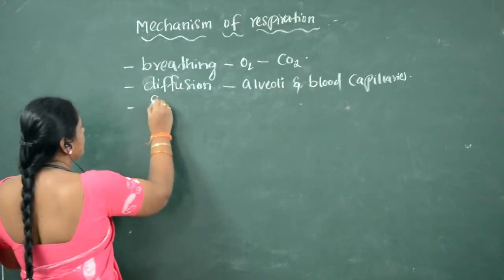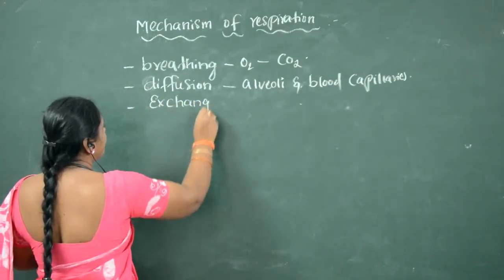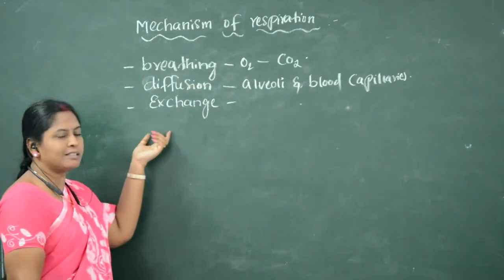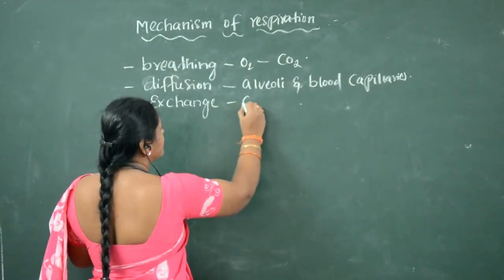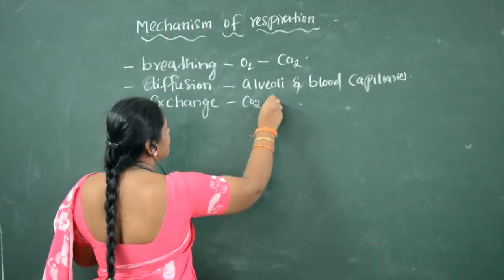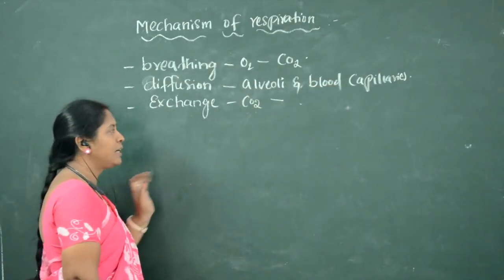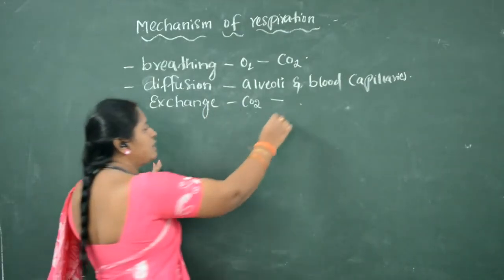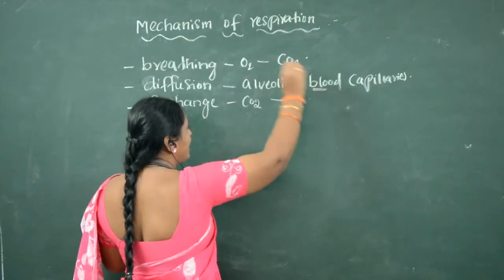After diffusion, the next step is exchange of gases. So what are the gases exchanged? The alveoli consist of oxygen, whereas the blood capillaries consist of carbon dioxide. The carbon dioxide in the blood capillaries enters the alveoli, and the oxygen present in the alveoli enters the blood capillary.